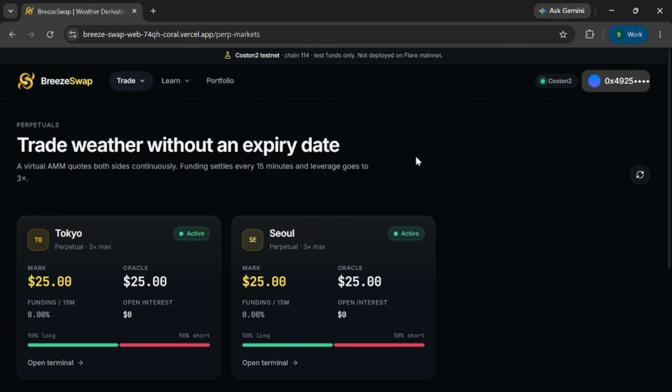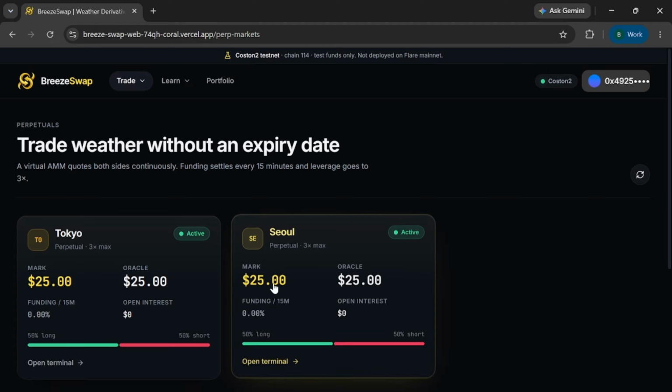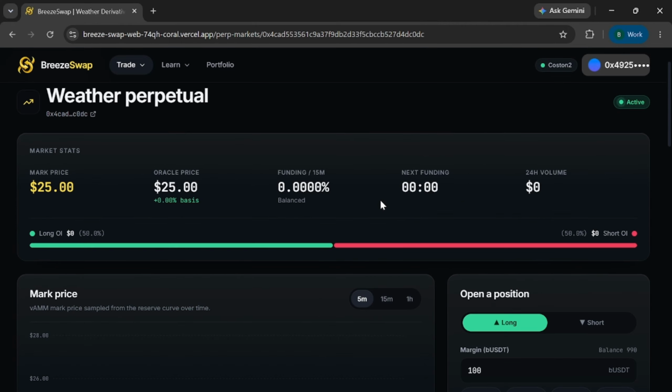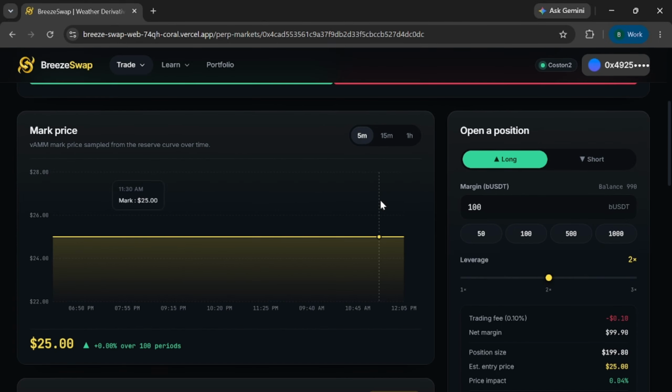While classic markets require someone to take the other side before a deadline, perpetuals don't. Our virtual AMM quotes both sides continuously against pooled capital. This means a logistics company can hedge their risk at 3 AM on a Tuesday, even if no insurers are currently writing business. The price chart here is perfectly flat at $25, and that is actually by design, because currently you need to have a higher margin and liquidity over here to see volatility in the market price.